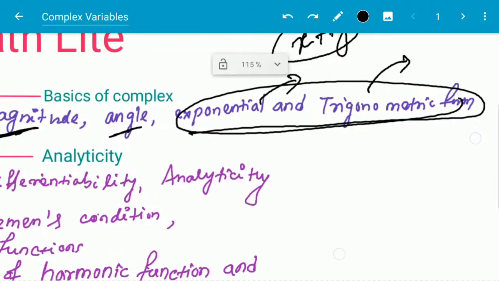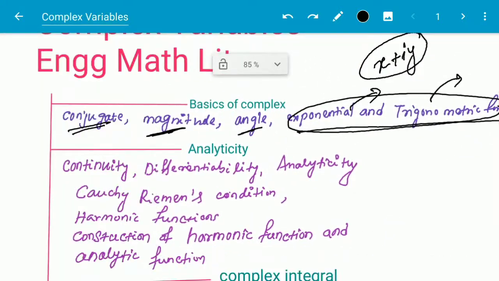Next is analyticity. We have already studied continuity and differentiability in case of general functions, but in case of complex functions or complex variables there is another term above differentiability, that is analyticity.